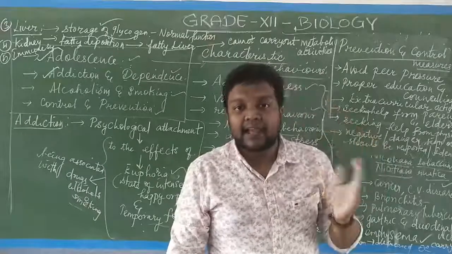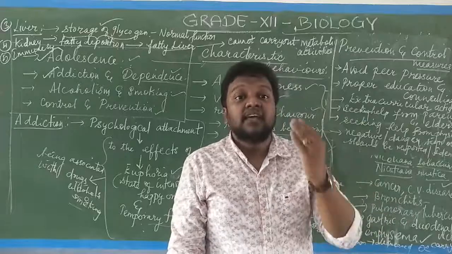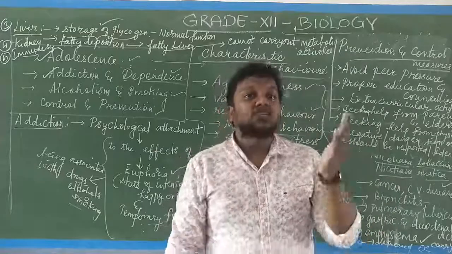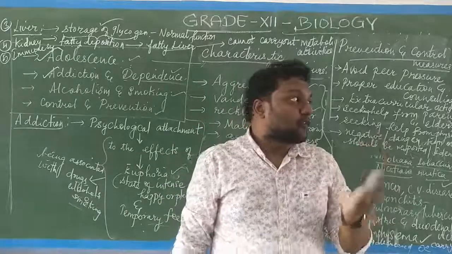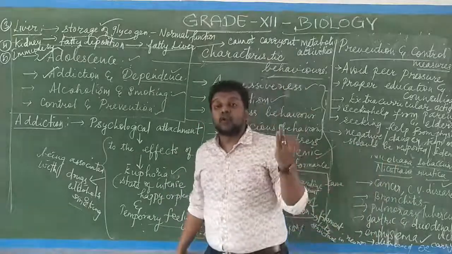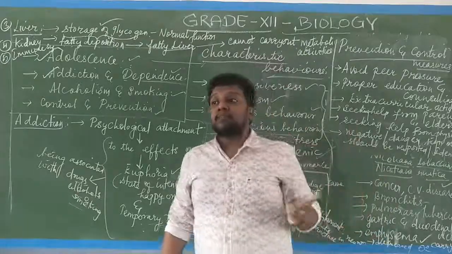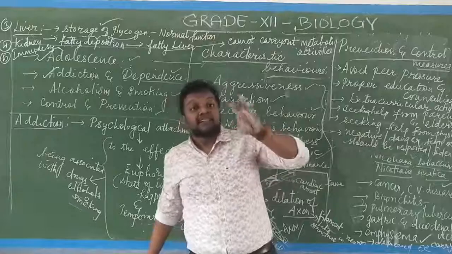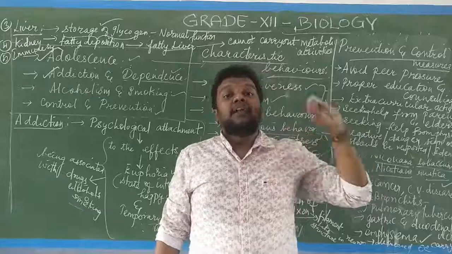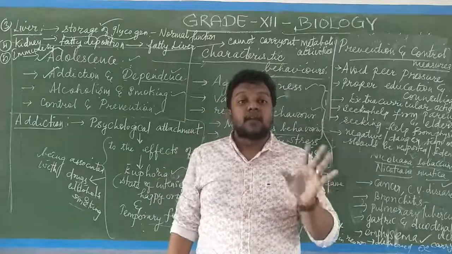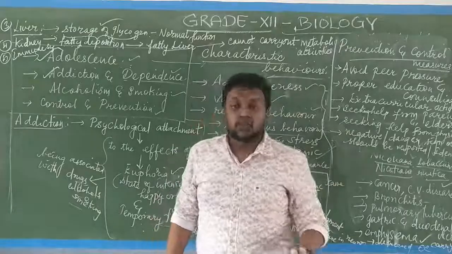So there will be imbalance, a nervous imbalance, which leads to very traumatic problems, casualty or otherwise trauma, strokes, brain strokes. Then cardiovascular: it affects the circulatory system, with dilation of the blood vessels and sometimes deposition of fatty substances in the blood vessels and capillaries, which obstructs the blood flow. Then it leads to cardiac arrest or otherwise silent ischemia.